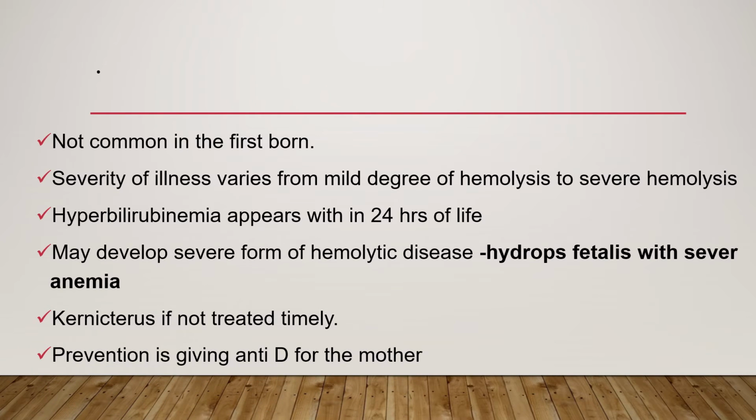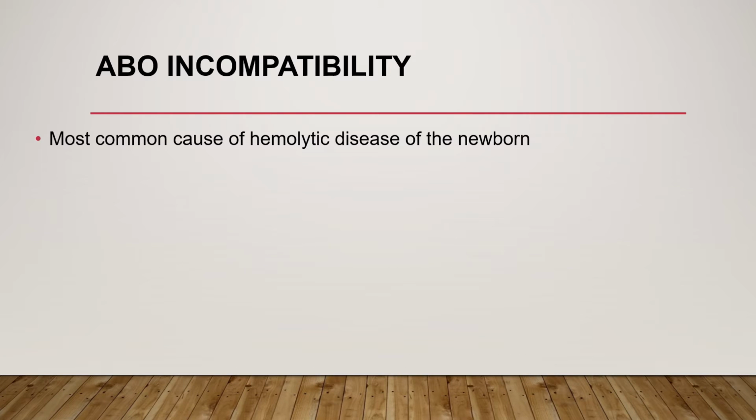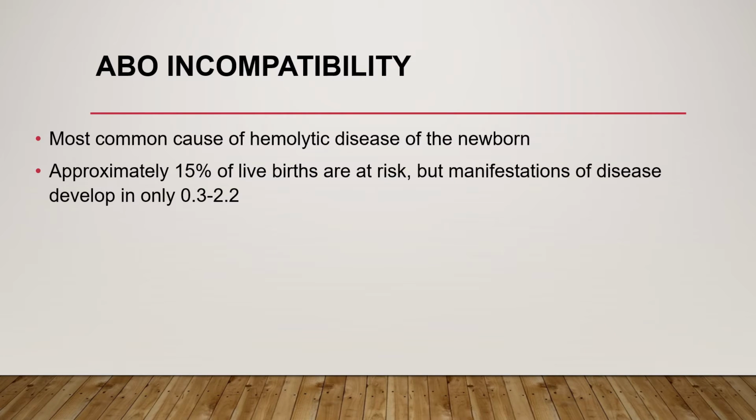Prevention is always giving anti-D for the mother. In the case of hemolytic anemia with jaundice, the other cause is ABO incompatibility. This is the most common cause of hemolytic disease of the newborn, and approximately 50% of live births are at risk, but manifestation of disease develops in only 0.3 to 2.2%.